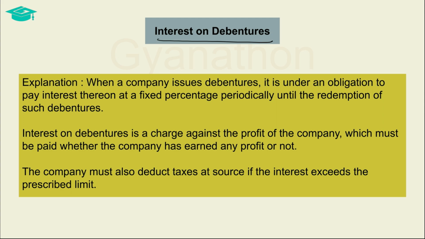The interest on debentures is a charge against the profits of the company. It is an expense to the company. Irrespective of whether a company earns profit or not, the company has to pay the debenture interest to the debenture holders. While paying the debenture interest, the company must deduct TDS, that is, taxes deducted at source, if the amount of interest exceeds the prescribed limit. The taxes so deducted have to be remitted to the government.